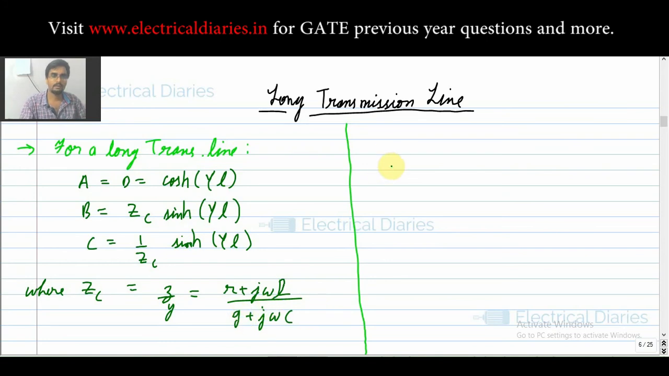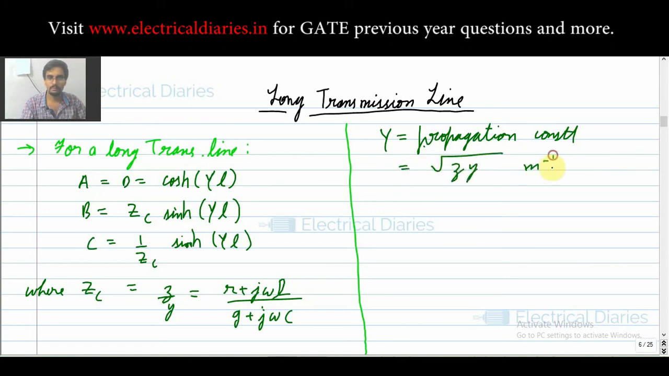So this was for a long transmission line. Your gamma in gamma L is known as the propagation constant, and it is given by the square root of ZY, in meter inverse, where Z and Y are given by these expressions. This is the discussion so far for a long transmission line, that is, with losses.